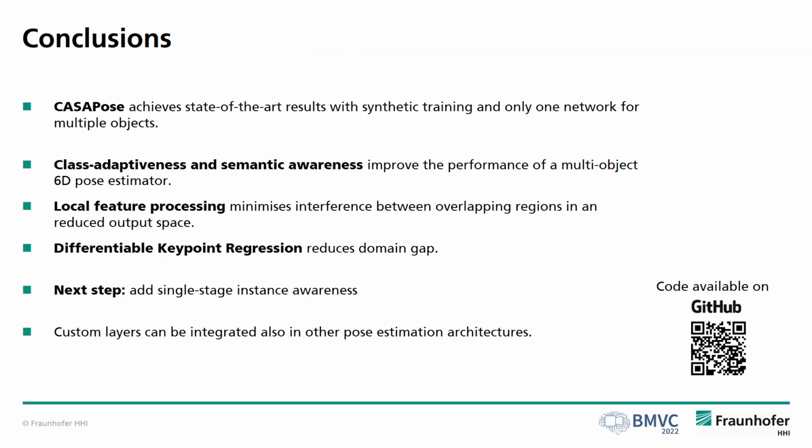To conclude, CASAPose achieves state-of-the-art results with synthetic training and only one network for multiple objects. The reasons for that are that class adaptiveness and semantic awareness improve the performance of a multi-object 6D pose estimator, that local feature processing minimizes interference between overlapping regions in a reduced output space, and also that differentiable keypoint regression reduces the domain gap, especially in combination with semantic-aware operations.